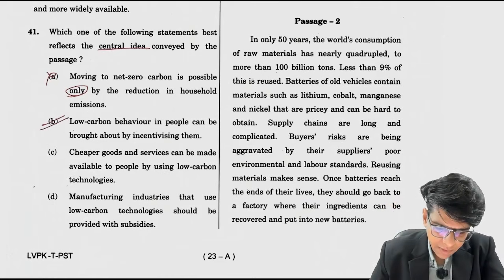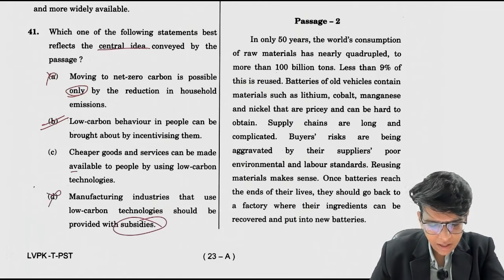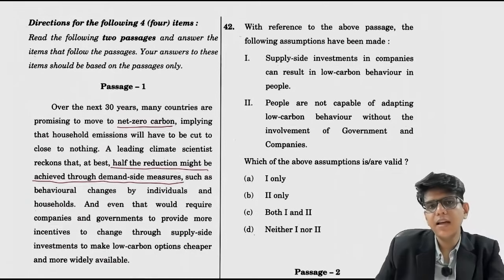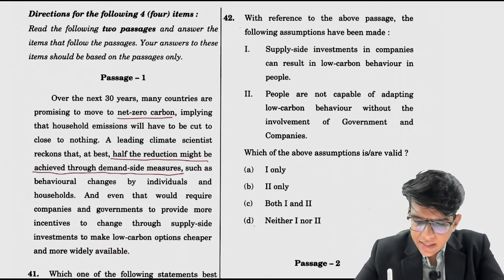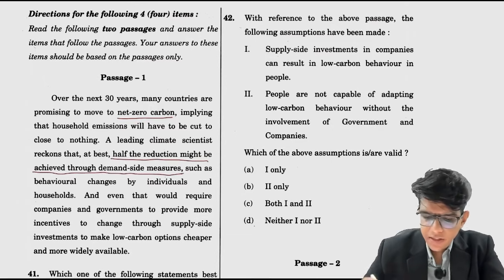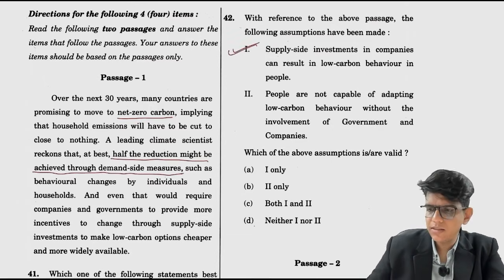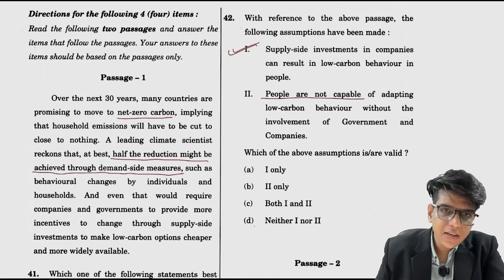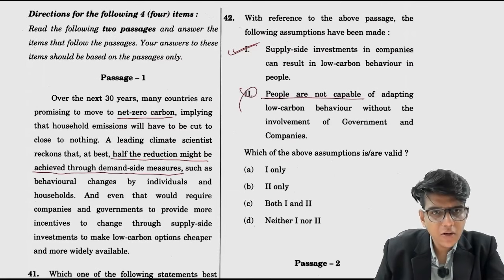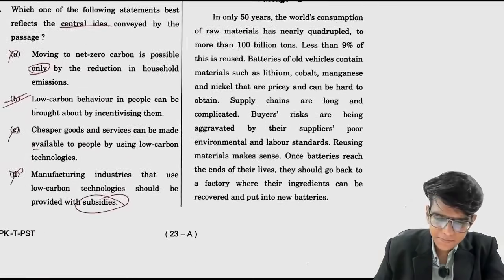Cheaper goods and services can be made available to people by using low carbon technologies. Manufacturing कैसे कर सकते हैं उसकी बात नहीं है. Manufacturing industry that use low carbon technology should be provided with subsidies. Subsidy देना नहीं देना, we are not bothered. ठीक है, जो बातें नहीं है पैसेज में उनके बारे में कोई मतलब नहीं है बात करके. Assumption में supply side investment in companies can result in low carbon behavior in people, right? This can be done. People are not capable of adopting low carbon behavior. ऐसा तो कहीं नहीं बोला है कि they are not capable. तो only one. Very easy passage and very easy 2 questions.